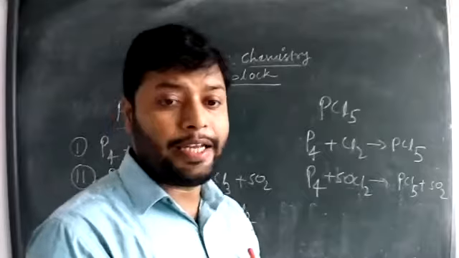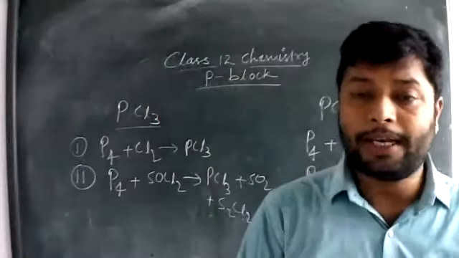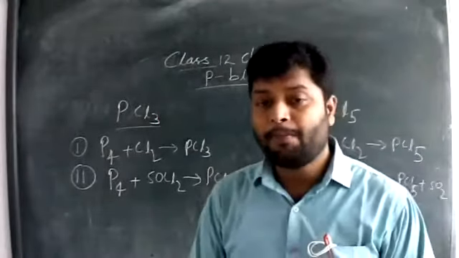If we are dealing with the structure of PCl3, it is just like the structure of ammonia, a pyramidal shape.